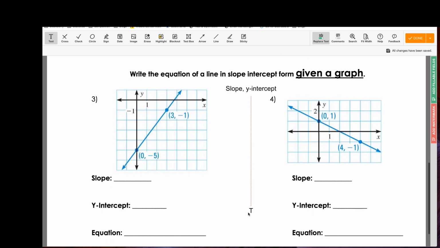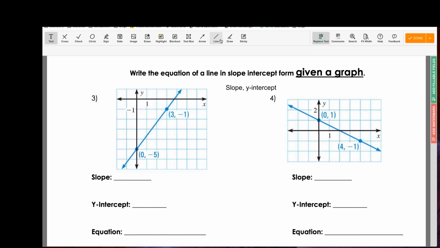Now the slope is simply the distance between two points. So if I look at my first graph, I see that I have two points, (0, -5) and then (3, -1). So the slope is going to be my distance between two points. It's kind of like getting directions from one point to the next. You have to be able to find the distance from where you are to where you've got to go in order to get there.